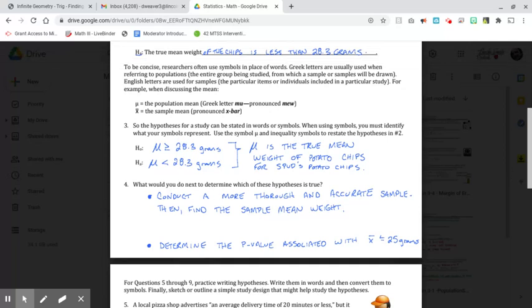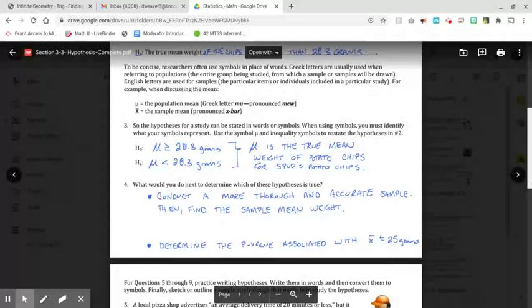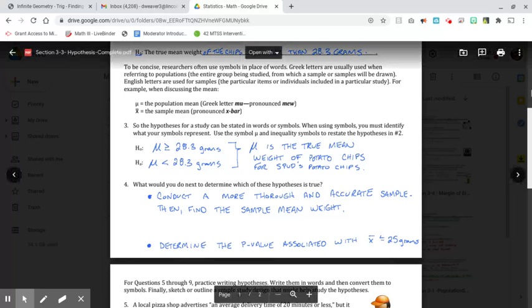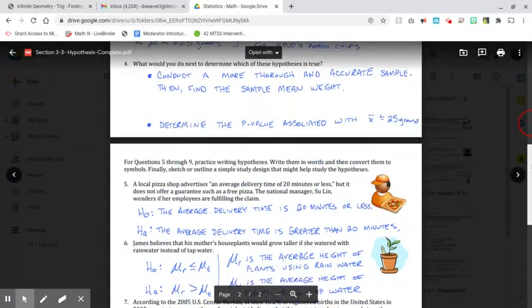So instead of just getting one bag of chips, you would go through and sample many different randomly selected bags of chips, and then you would find the weight of that entire sample. And then you would determine what's called a p-value. A p-value tells you the probability of the null hypothesis being true. If that value is really low, then we'll say that this alternate hypothesis is true. If that value is high, that means there's a higher probability that this is true. Then we may be able to say that it actually is true that there's 28.3.